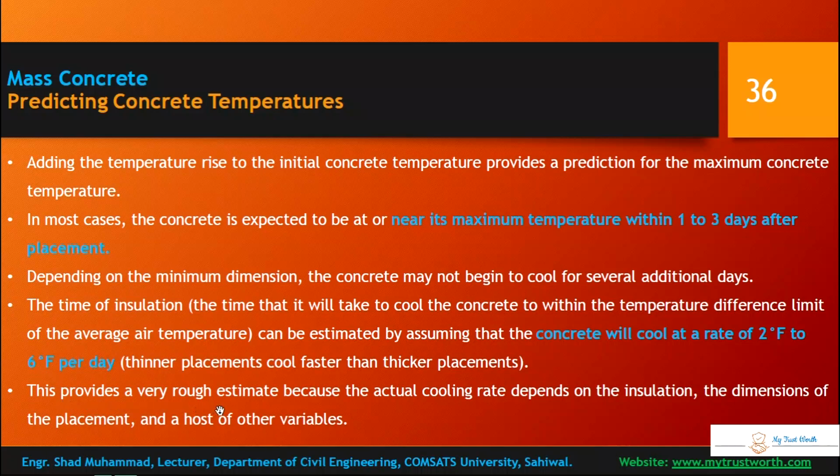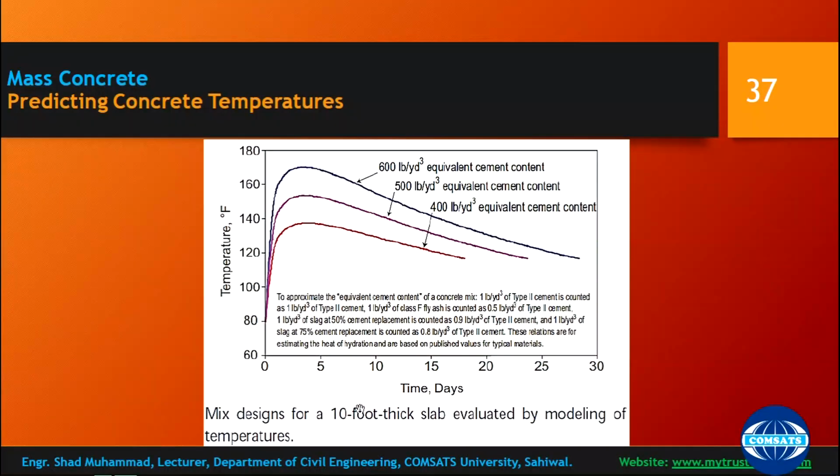This provides a rough estimate because the actual cooling rate depends on insulation, the dimension of the placement, and a host of other variables. So this is a rough estimate but still quite effective and a well written formula. This is your temperature in Fahrenheit, and this is the days. Mix design for a 10 foot thick slab. So a 10 feet thick slab, the minimum dimension is modeled.